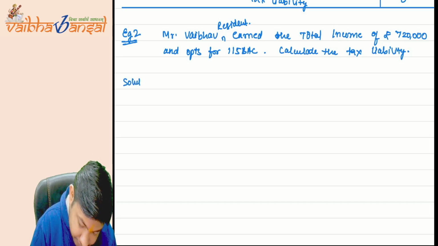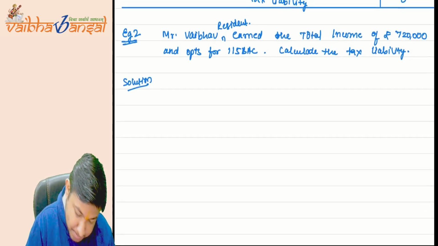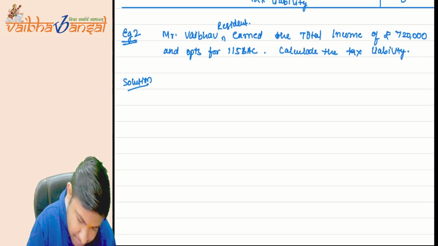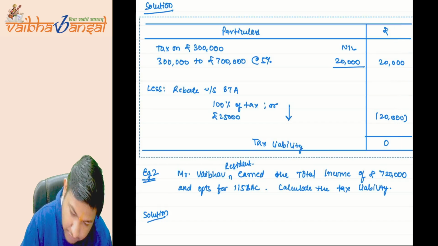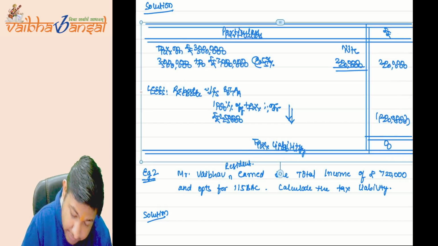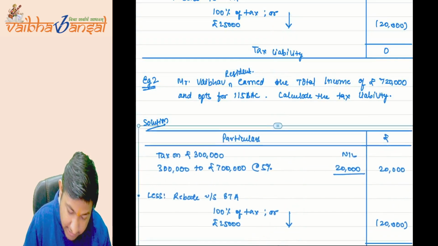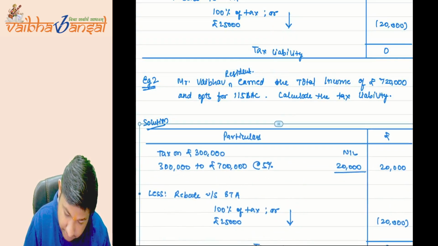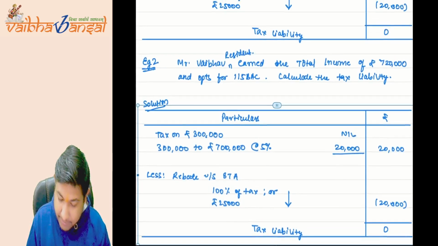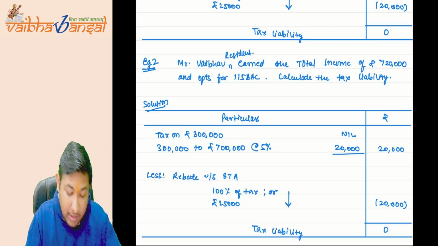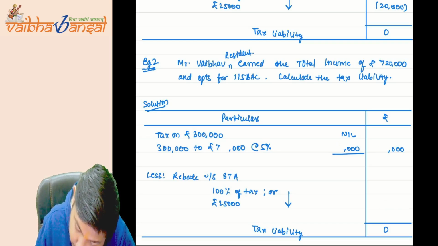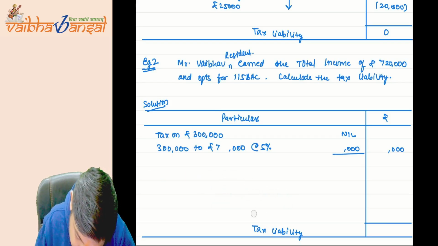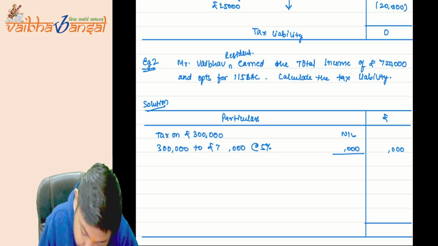Solution. You have to write each and every point again, because it is your exams, not mine. Now see, I am earning 7 lakh 20,000.